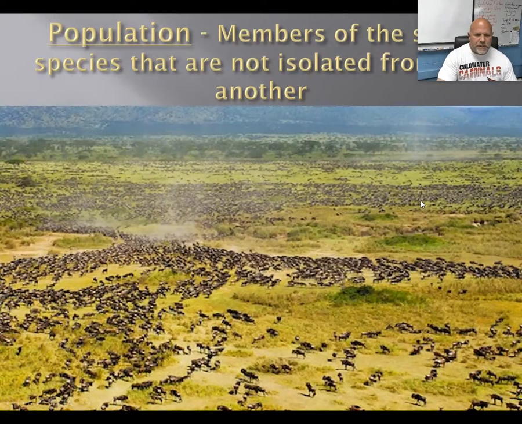A population is going to be members of the same species that live in the same area. So here's an African population of wildebeest. They're all living in the same area. They all have the possibility to produce offspring with one another. And so this would be considered a population.